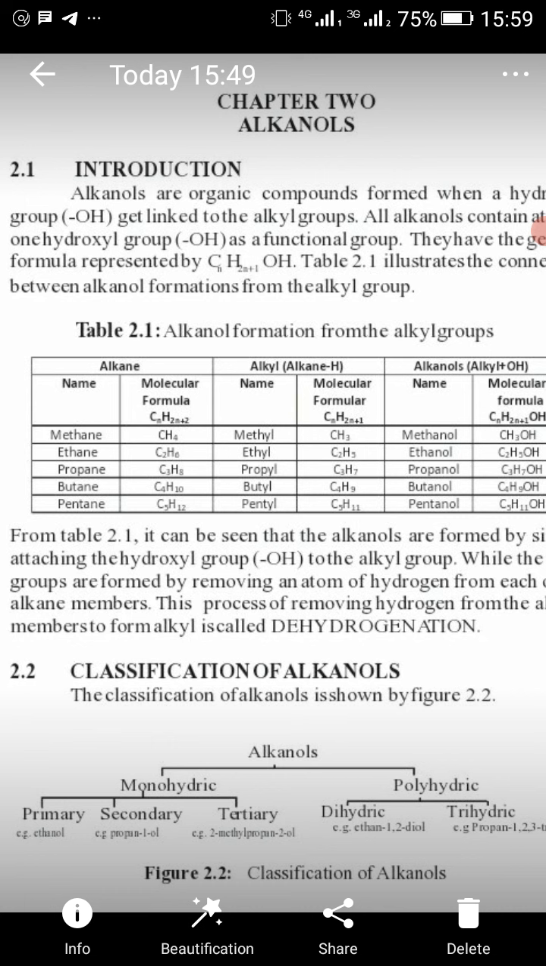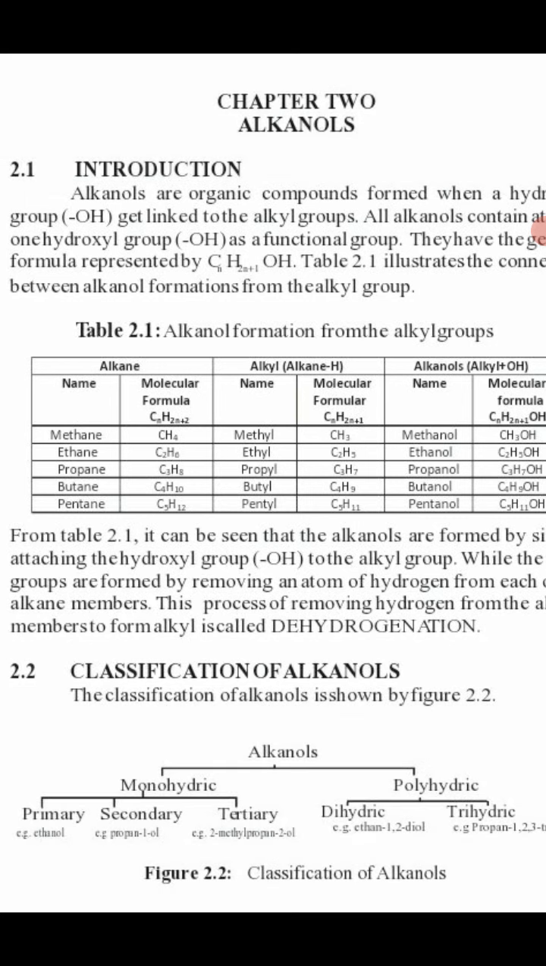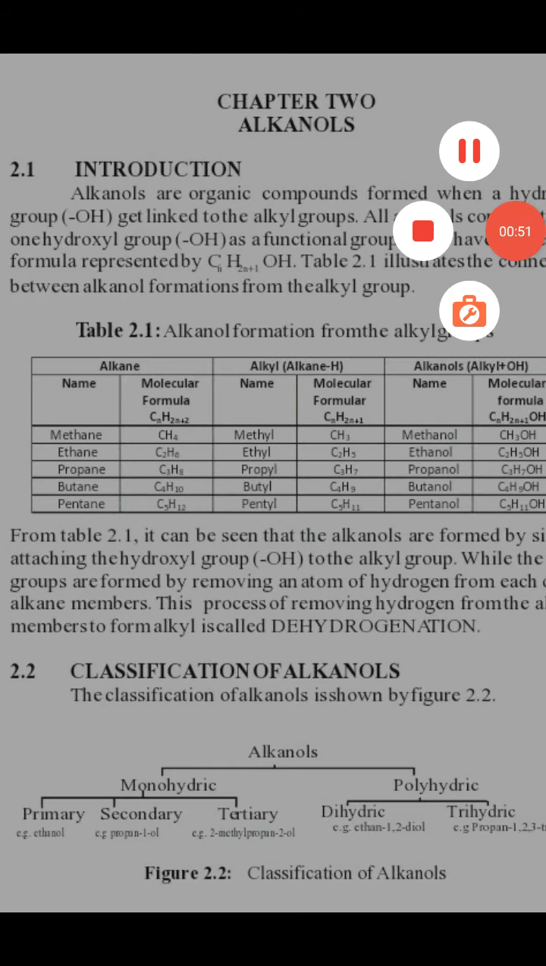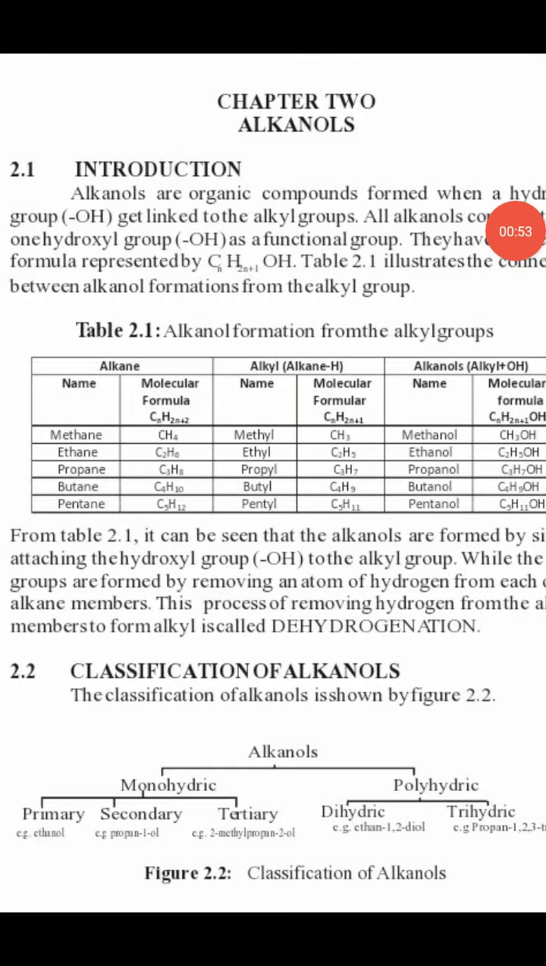Monohydric alcohols are alcohols that have only one OH group bonded to the alkyl group, while polyhydric alcohols have two or three. When they have two OH groups bonded to the alkyl groups, they are called dihydric alcohols. And when they have three OH groups bonded to the alkyl groups, they are called trihydric alcohols.